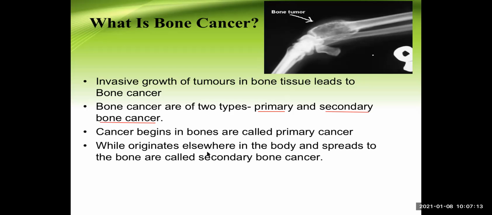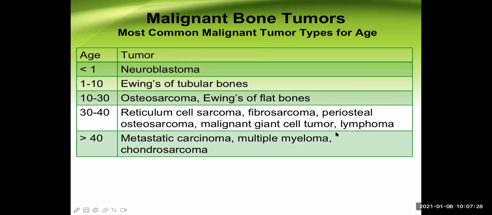When cancer originates elsewhere in the body and spreads to the bone, it is called secondary bone cancer. When cancer begins in the bone, it is called primary cancer. So you are already familiar with that. Now, let's learn the names of the malignant bone tumors according to age.